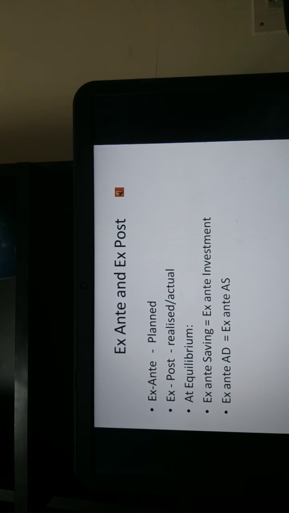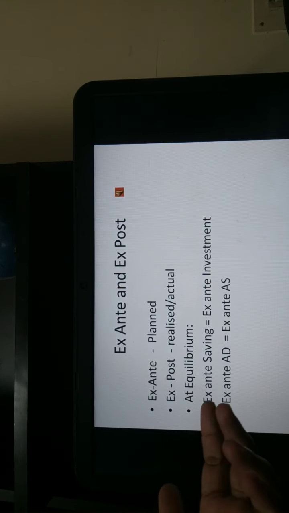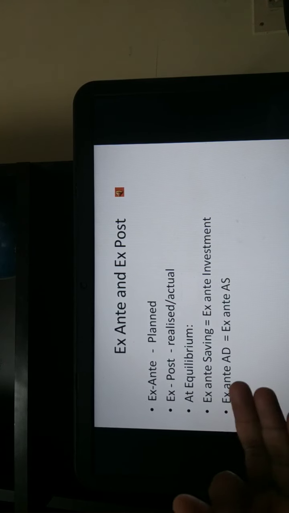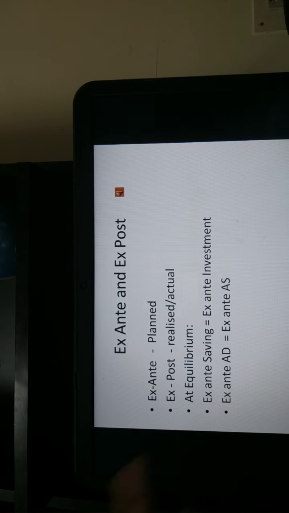Now, this is the last concept in the first chapter of this unit. The term ex ante and ex post. Ex ante refers to planned. You have understood whatever it is, whether it is aggregate demand or the aggregate supply or the saving or the investment in this particular unit, all of them are the planned or the desired amount of expenditure or income or saving or investment.